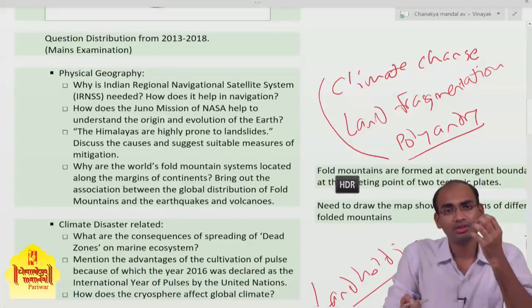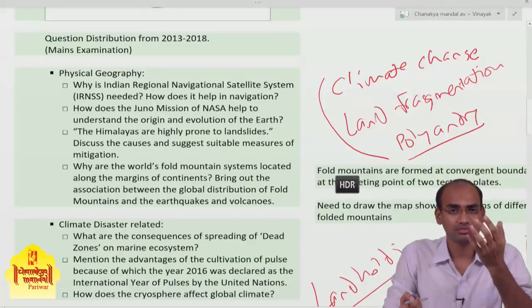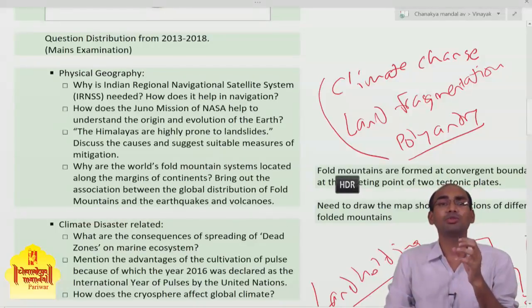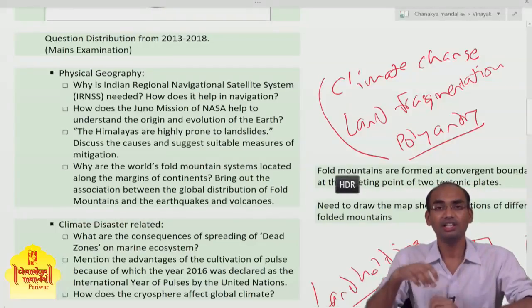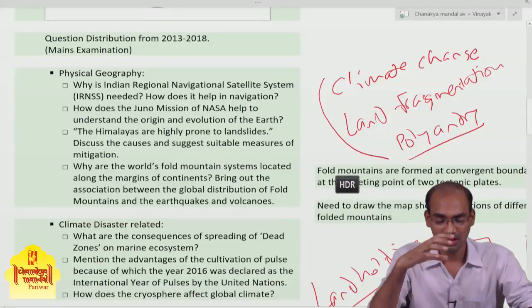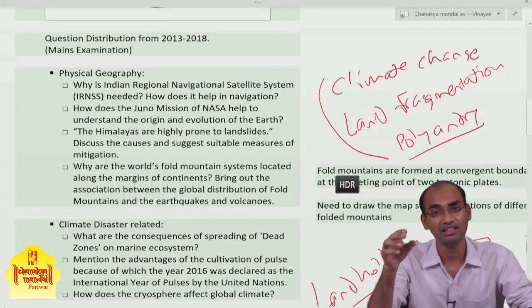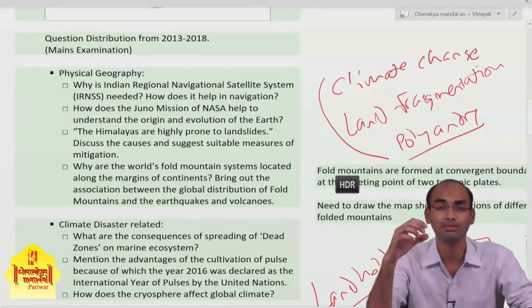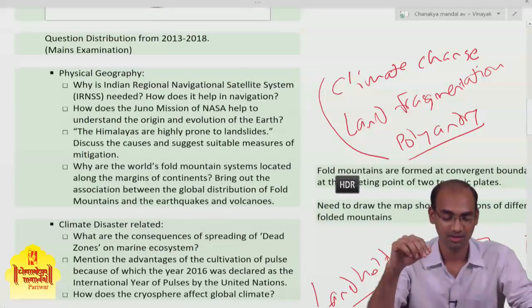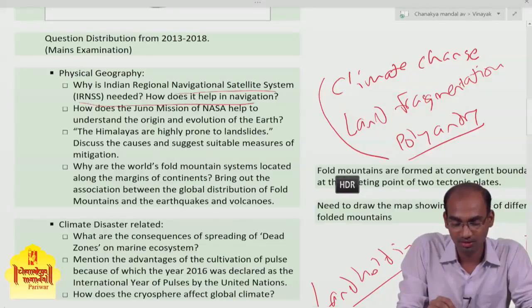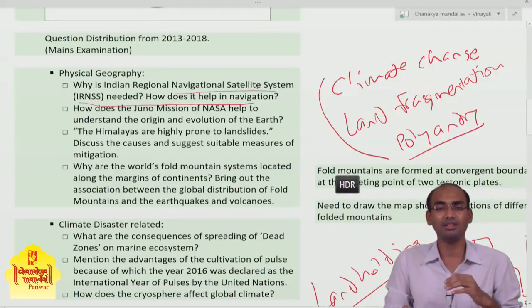So while studying various case studies, you can generate interest for the subject. And that happens with a lot of students. First they study case studies and then they go for the basics in the NCERTs. So now we'll go through various questions that have been asked in previous years.